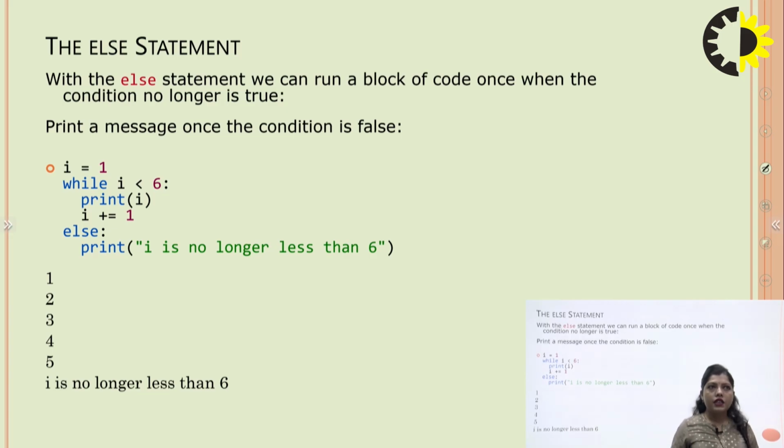Next is the else statement. With the else statement, we can run a block of code once when the condition is no longer true.